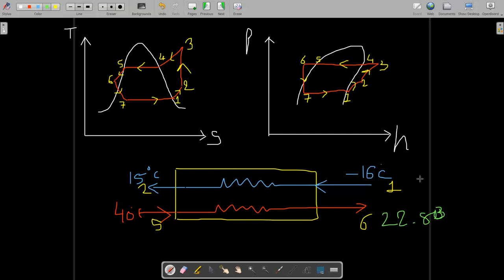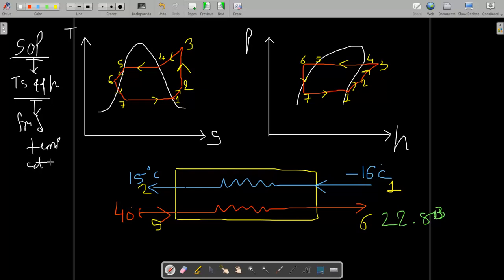Whenever a heat exchanger is given in this kind of question, there is a standard procedure. For solving this kind of question, first of all draw the Ts and pH diagram. Then find out the temperature at every point, each and every point associated with this system.